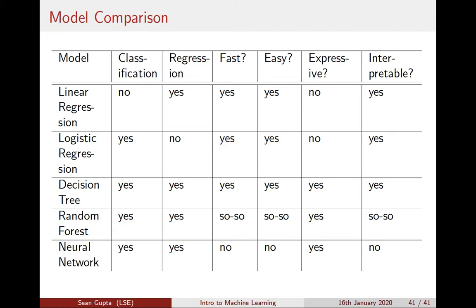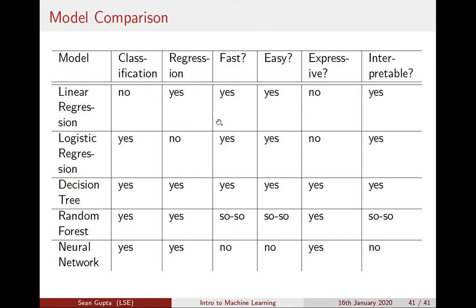So, first we should know that linear regression cannot be used for classification, however all of the other models can. The logistic regression, despite its name, is not a regression algorithm, but the other models can be used for a regression task, so you should know what a task is.